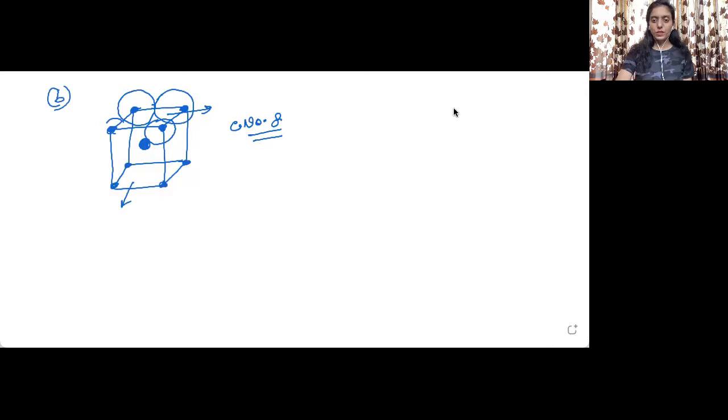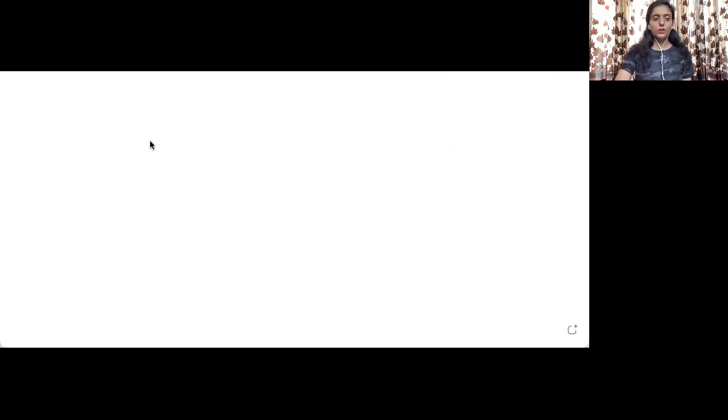Now let us move into the next question, that is question number 5. In solid state there is a lot of imagination. You need to just think that we are representing dots to simplify things. Otherwise all the atoms are touching each other. So let us now move into question number 5.